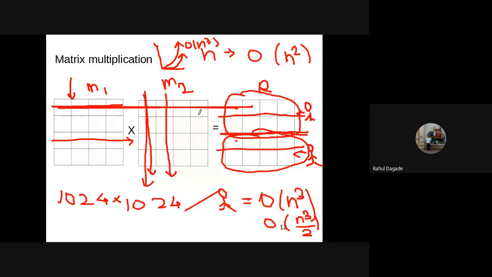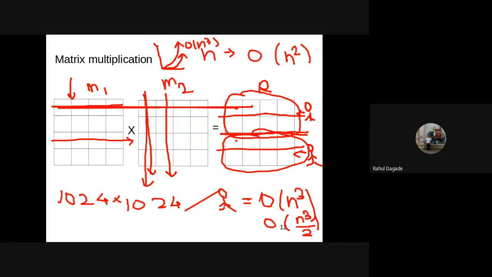So the cubic complexity is converted into the square complexity, actually raised to the power 2 complexity, right? It is less complexity. So the main objective of a parallel algorithm is that your complexity must reduce.